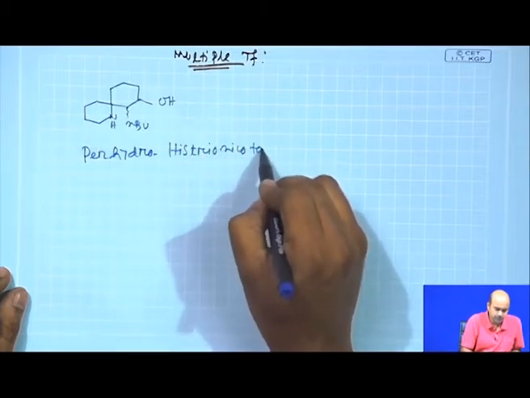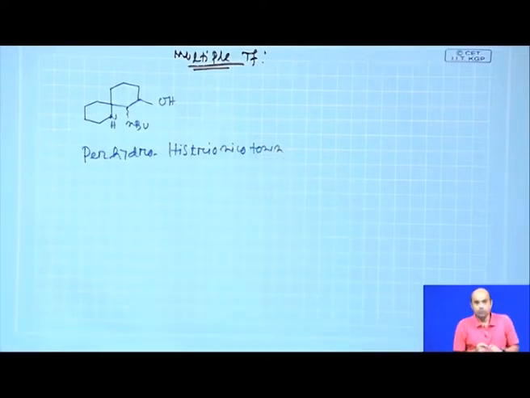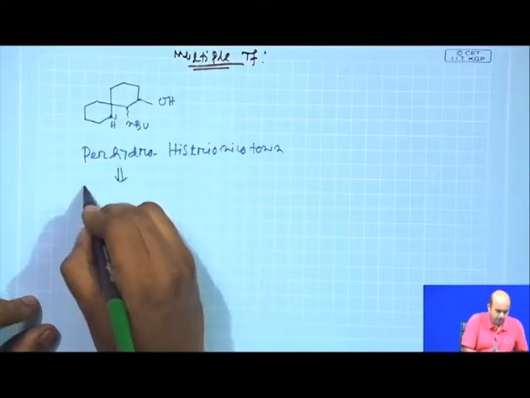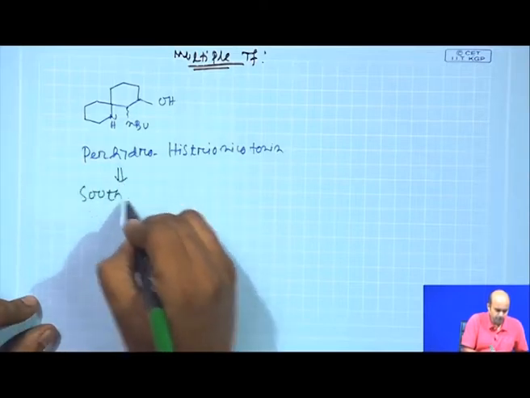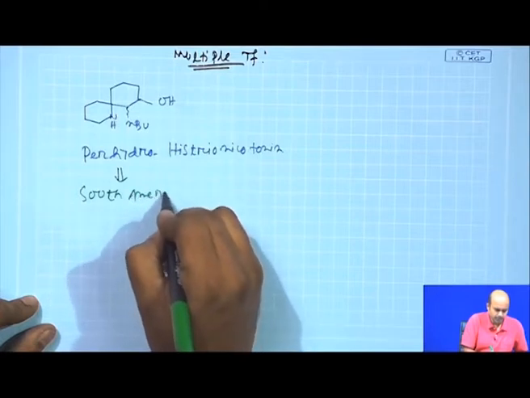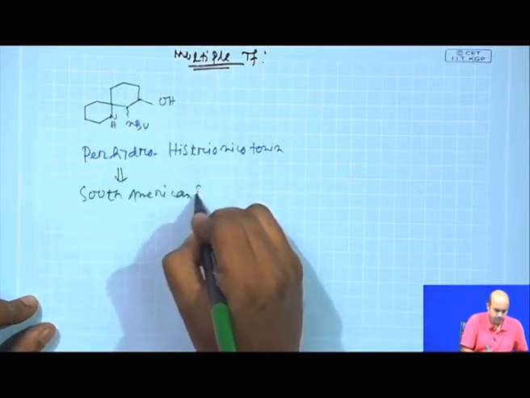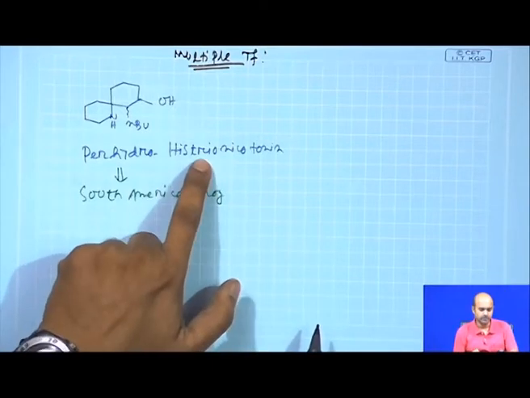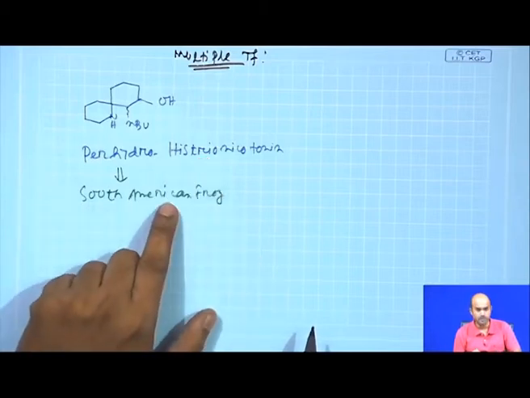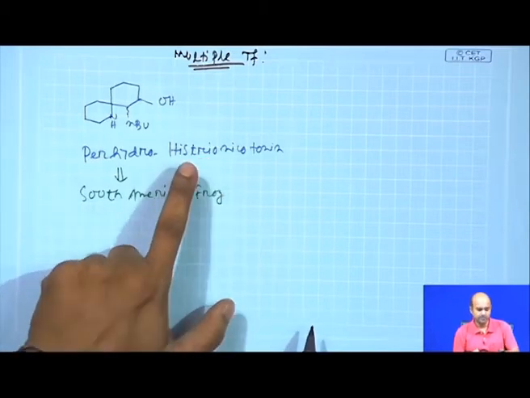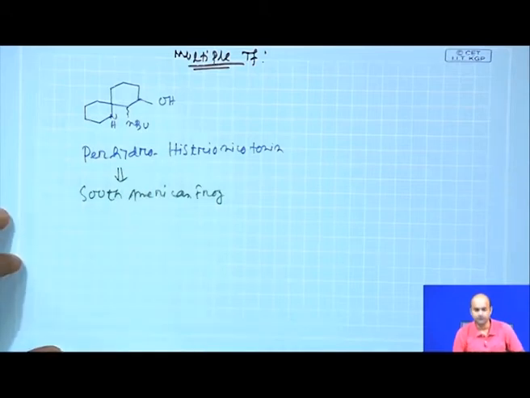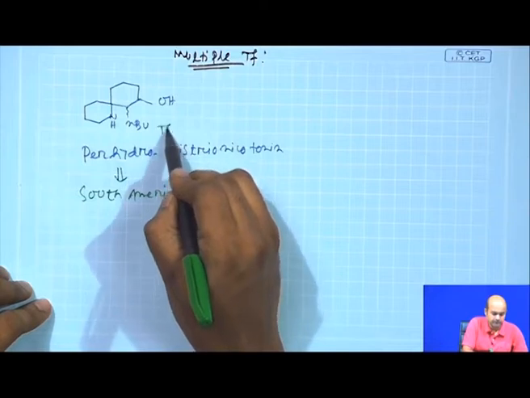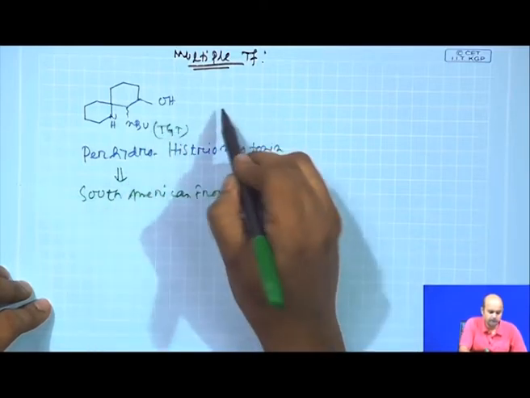It is basically a toxin molecule isolated from the skin of a South American frog, and based on the scientific name of the frog, the name histrionicotoxin has been derived. I do not remember exactly the scientific name, but this molecule is toxic, and nevertheless the structure is pretty interesting.